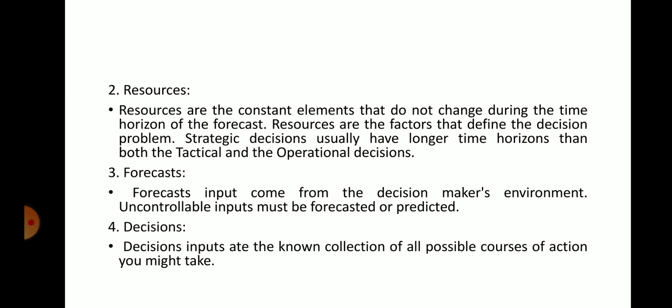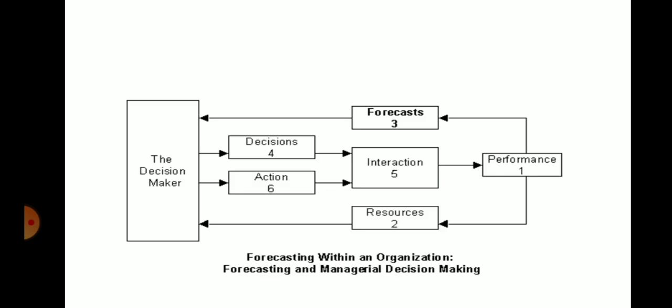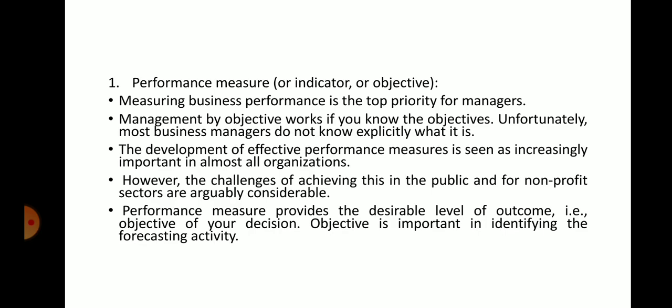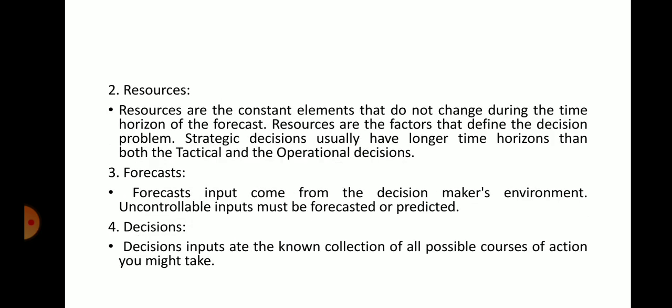Fourth, decisions. Decision inputs are the known collection of possible courses of action you might take. See, the inputs for the decision making are one, the resources, and another one, the forecast. According to the block diagram, you can see resources and the forecasters are the inputs. Right. The collection of all possible courses of actions you might take.